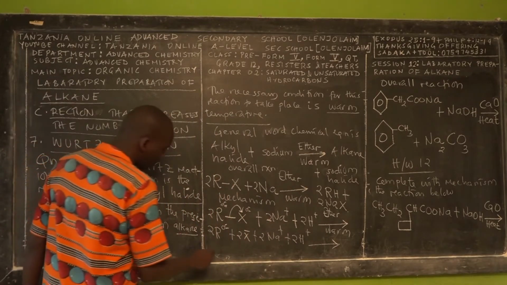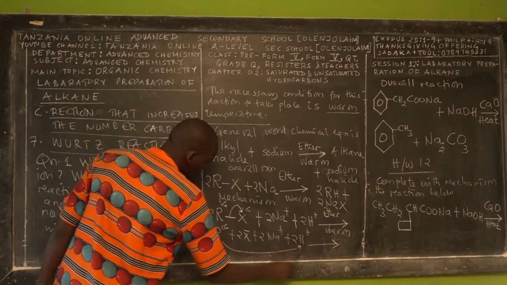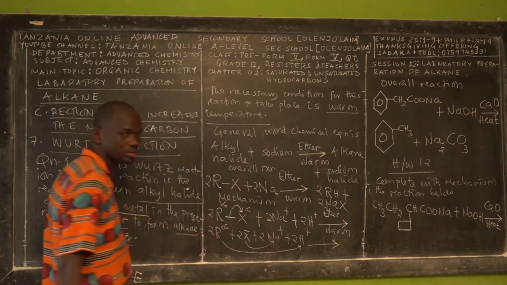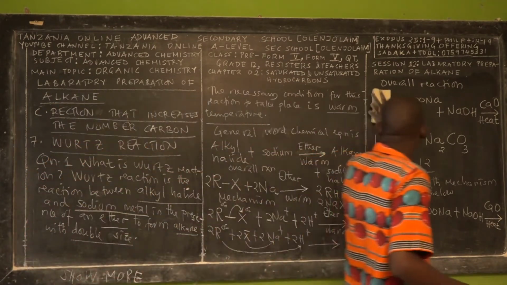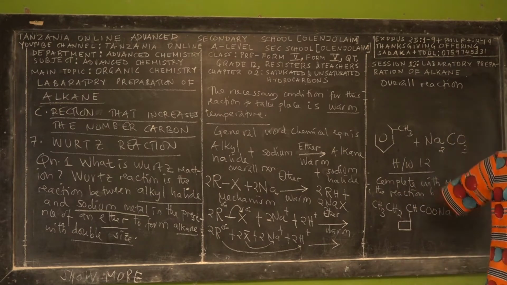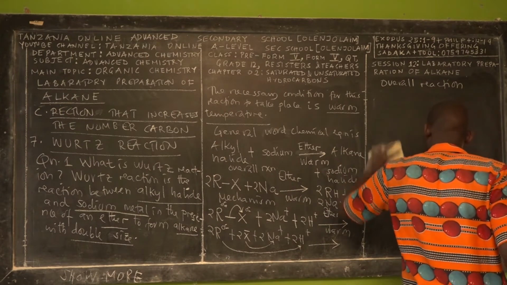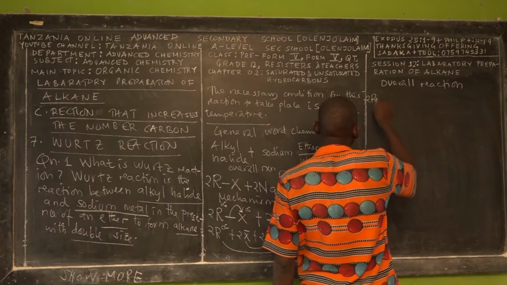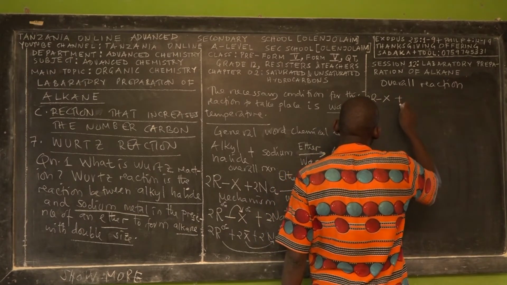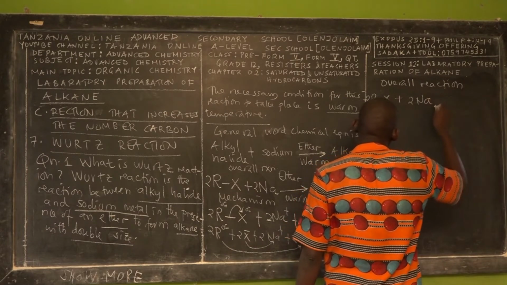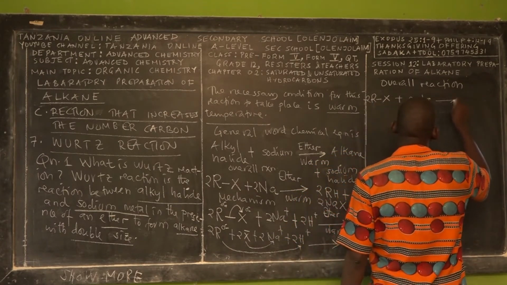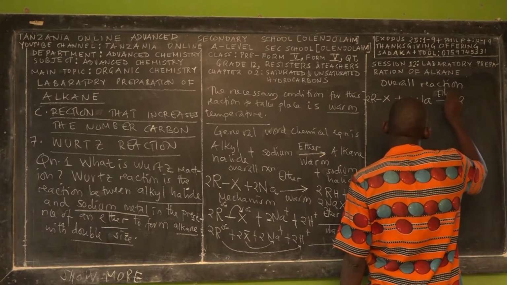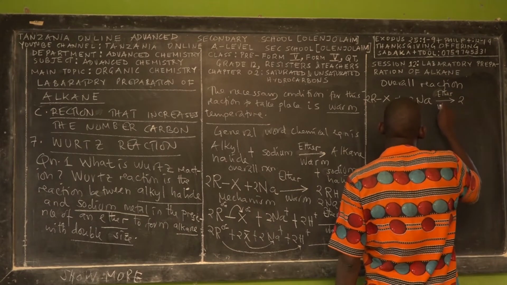The nucleophile will react with the electrophile. For our reaction, we have 2 alkyl halides plus 2 atoms of sodium metal, in the presence of dry ether with warm temperature.